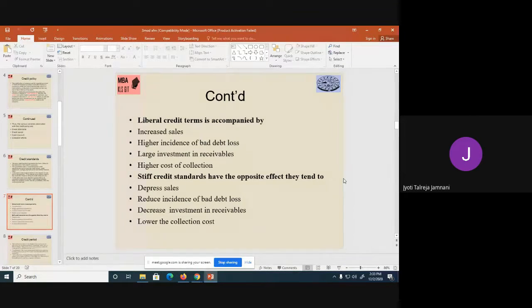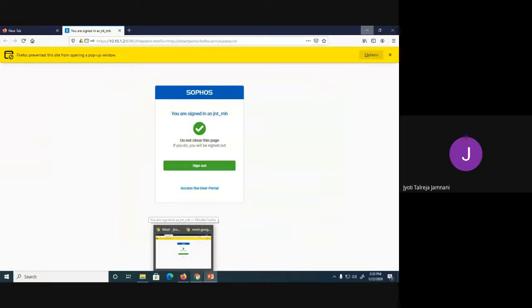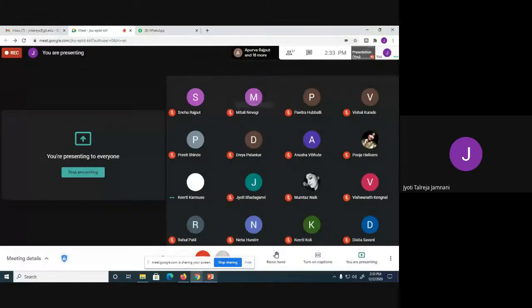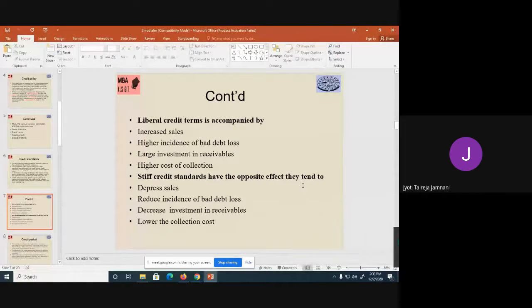So there is something called liberal credit term and stiff credit term. Both have their own advantages and disadvantages. If you have a liberal credit policy, it means you're very lenient, you allow anything and everything. In that case, your sales will increase, but the bad debt loss will be very high. So that is another issue, or you can say drawback. So you'll have increased sales, but the problem will be that huge bad debt losses you may face.